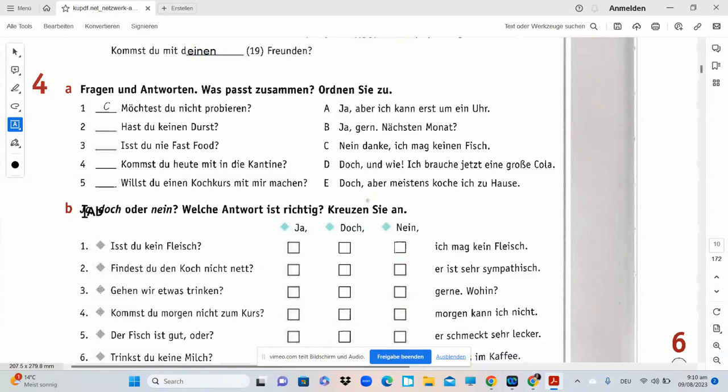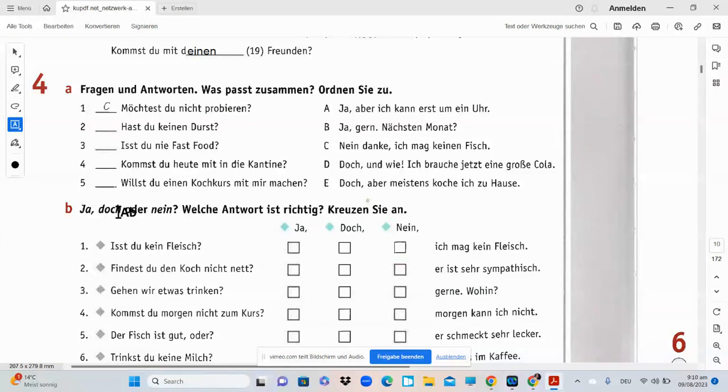Ja is a very simple word. When do you answer yes? If the question is, is your name so and so? If it is so, you'll say yes, my name is so and so. Okay, or you will say, are you not coming? No, I'm not coming, right? So you will say nein.